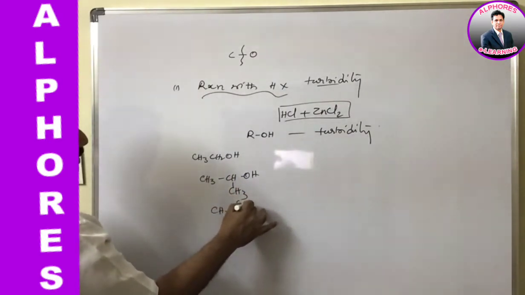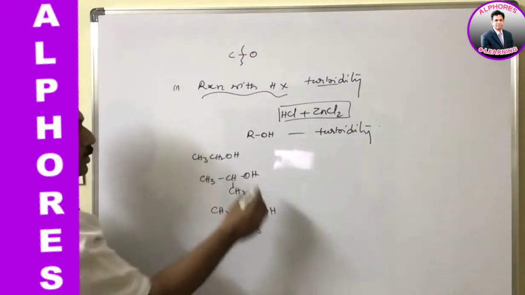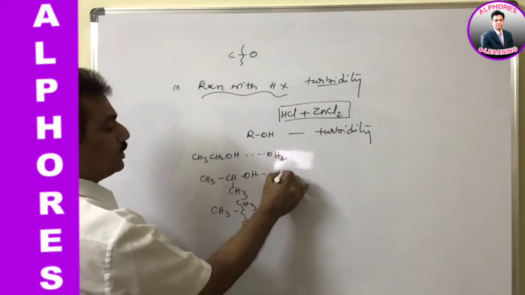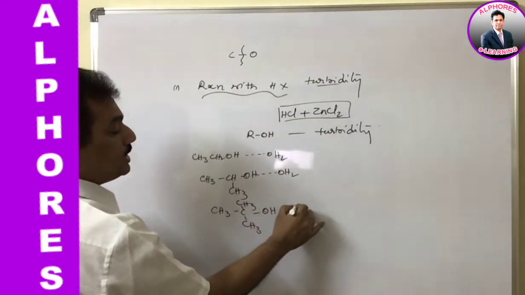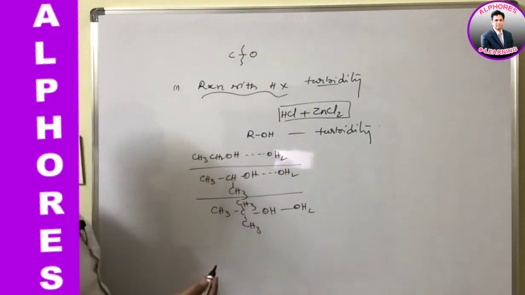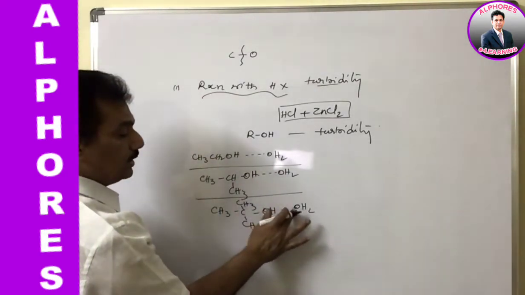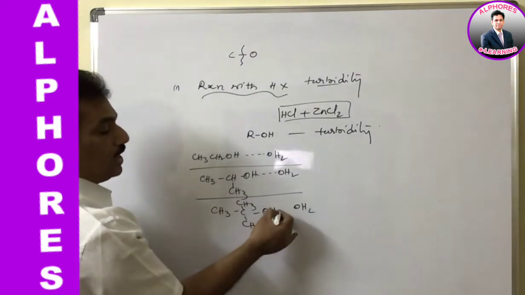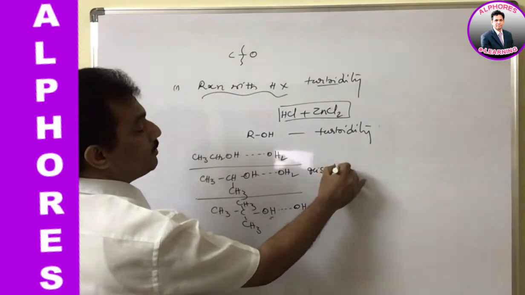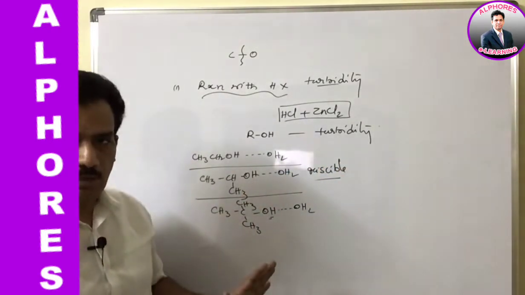These three types of alcohols, because of their peculiar character, that is their ability to form hydrogen bond with oxygen of water, are miscible with water. These are soluble in water, is it not? So alcohols, because of OH presence, are able to form hydrogen bond, thereby they are miscible. Miscible means simply you can consider it is mixable. Mixable means they are soluble.